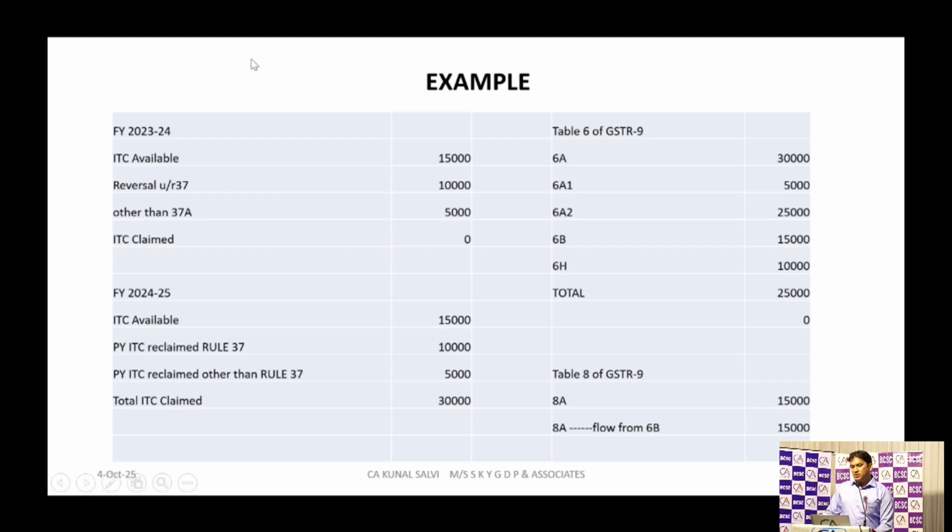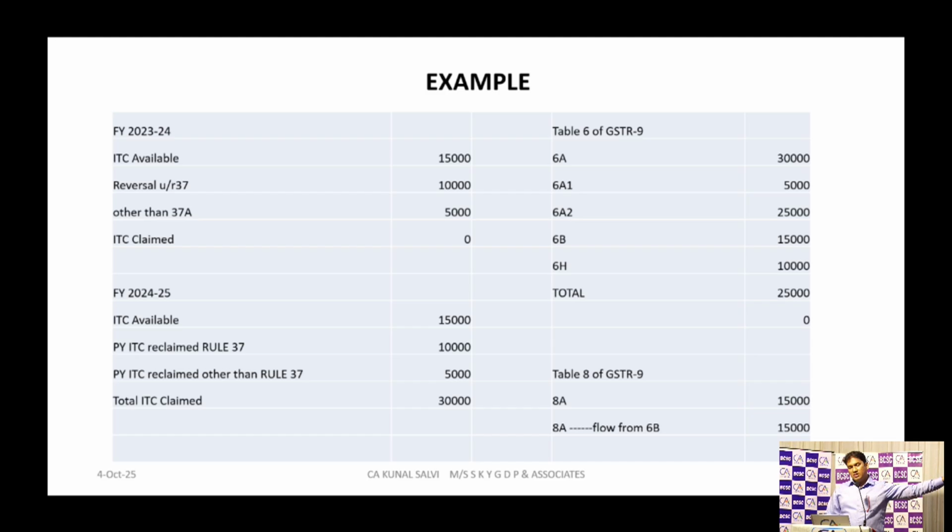So in table number 6A, 30,000 will get auto-populated. Whatever ITC you have claimed in GSTR 3B, that 30,000 will get auto-populated at table number 6A. In 6A1, you will report only the reclaimed ITC, only the ITC of 23-24 which you have claimed in 24-25, but for reasons other than Rule 37 and 37A.